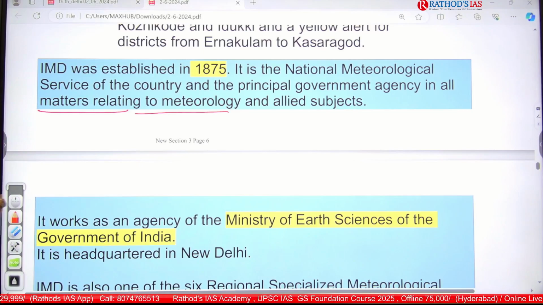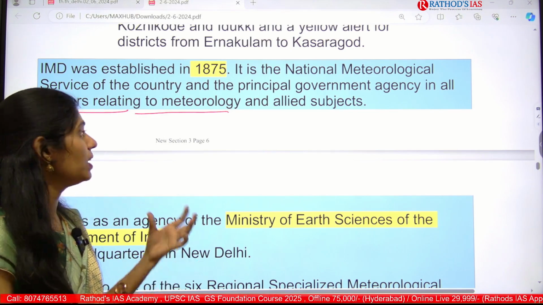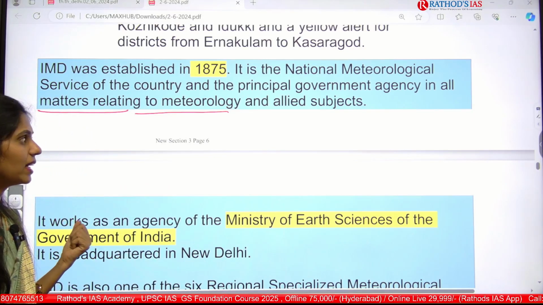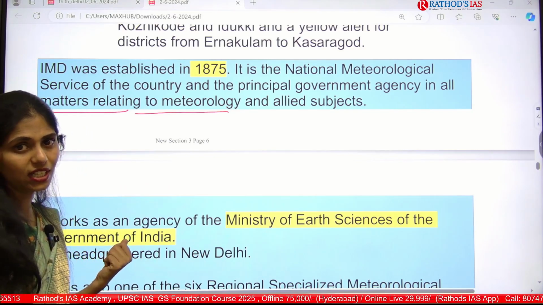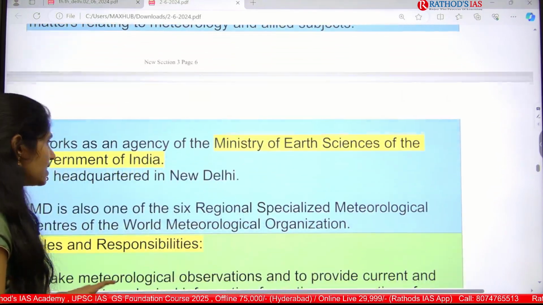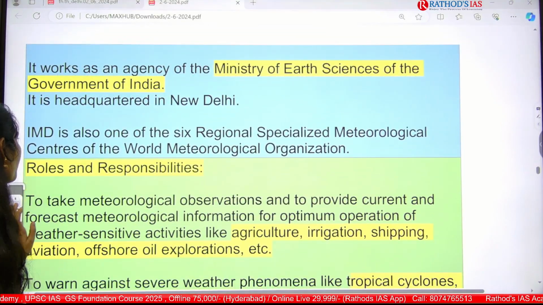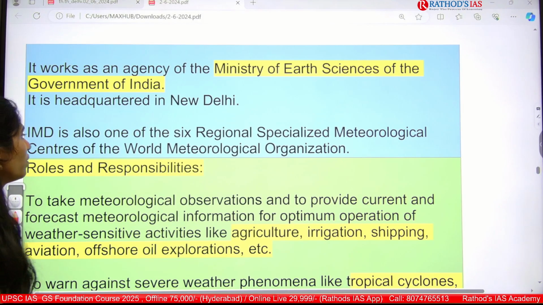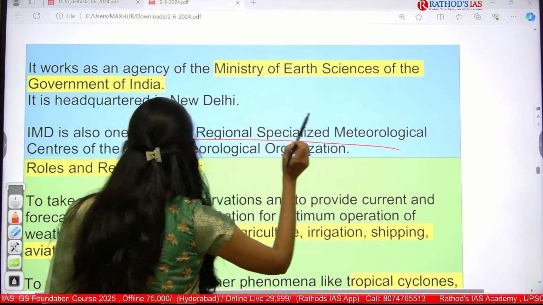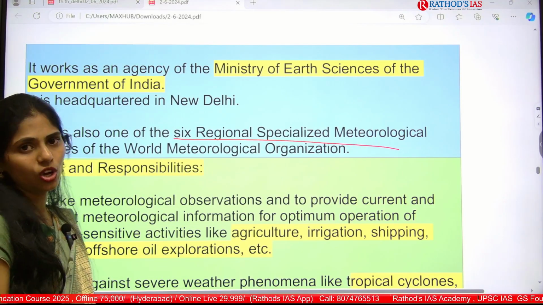And this IMD works as an agency of the Ministry of Earth Sciences of the Government of India. And IMD is also one of the 6 regional specialized meteorological centers of the WMO, that is, the World Meteorological Organization.